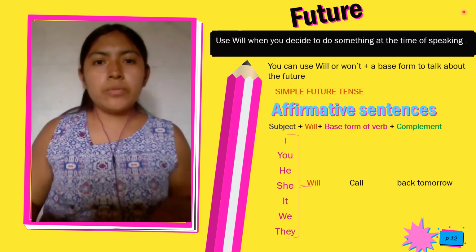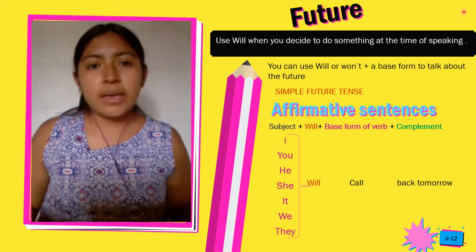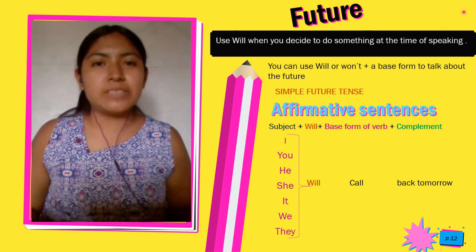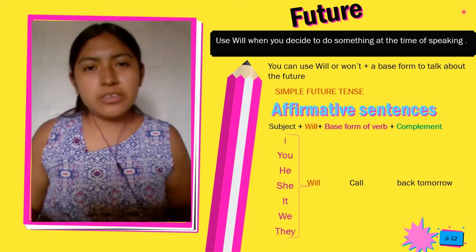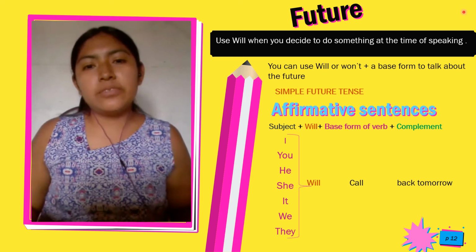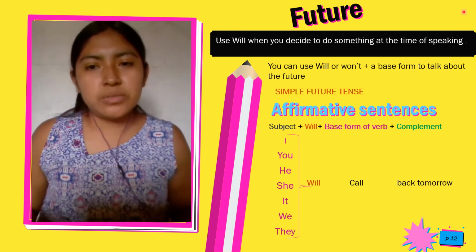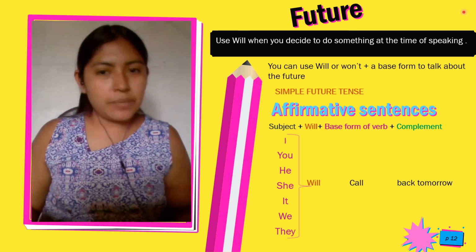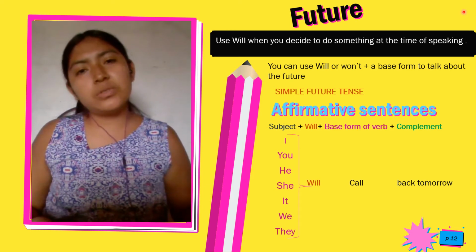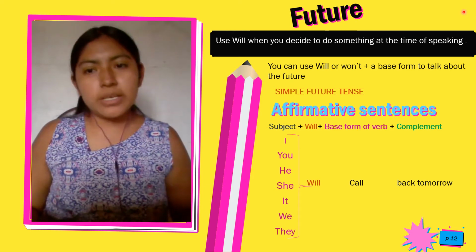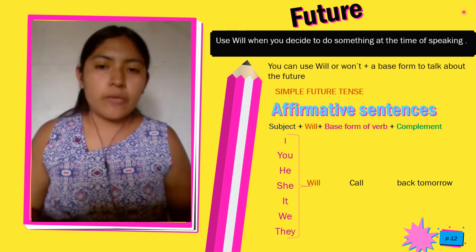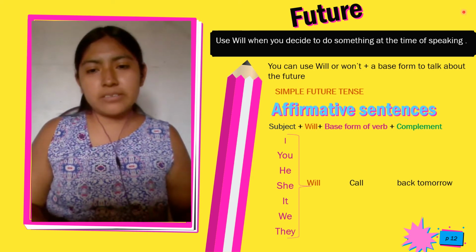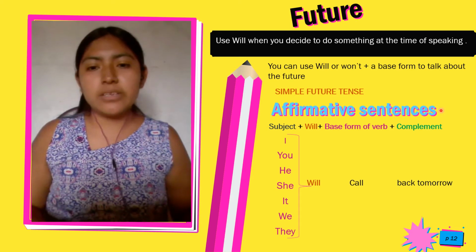Now we move on to the next topic. We learn how to structure affirmative sentences in the future using will. We use will when you decide something at the time of speaking. You can use will or won't plus a base form to talk about the future. This is the simple future tense in affirmative sentences.